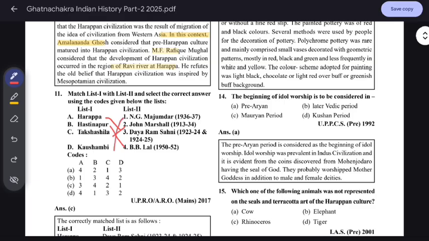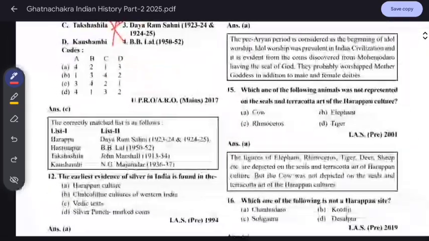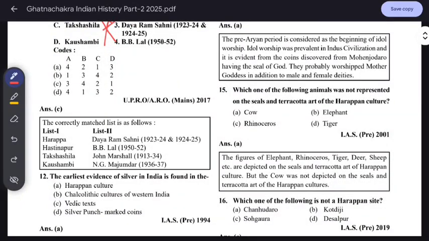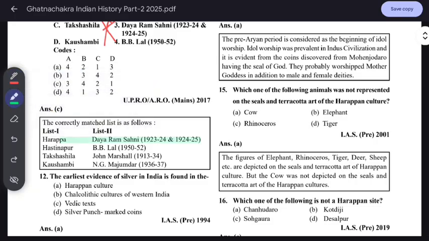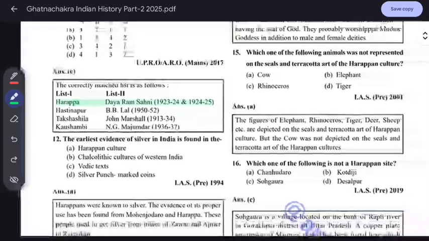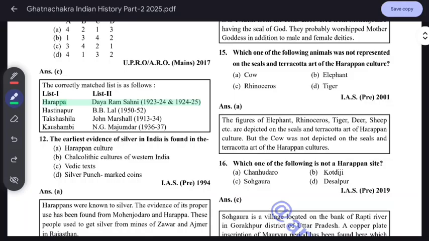Just know this, Harappa is important. Harappa was excavated by Daya Ram Sahni, Hastinapur by B.B. Lal, Taxila by John Marshall, Kosambi by Yaji Majumdar. We can't remember everything.